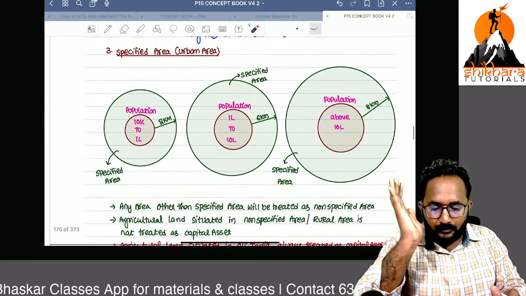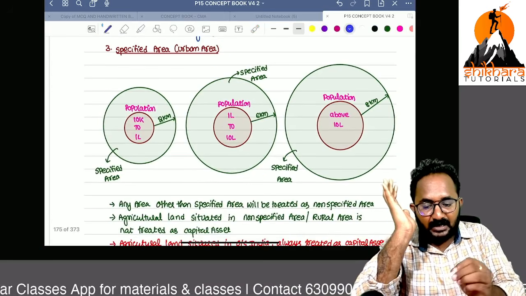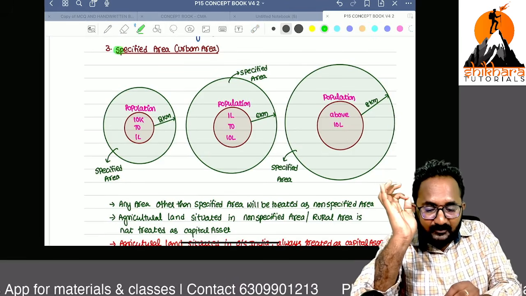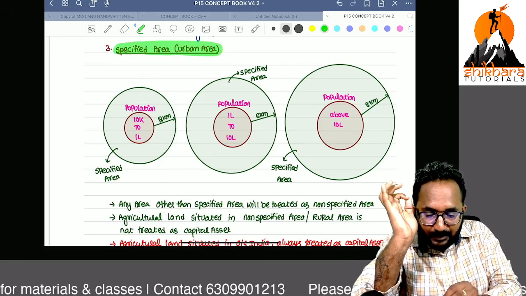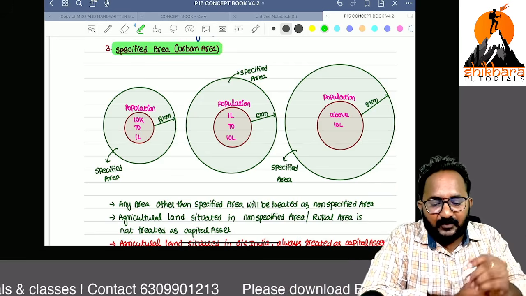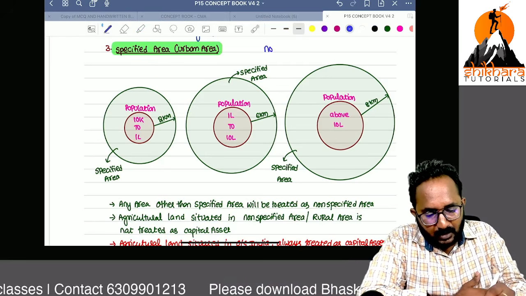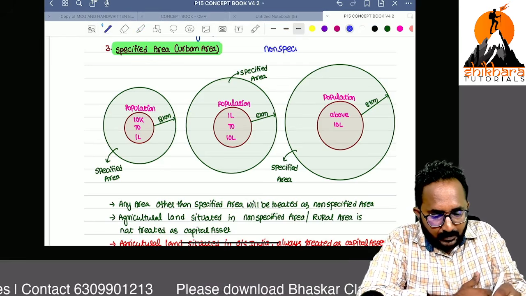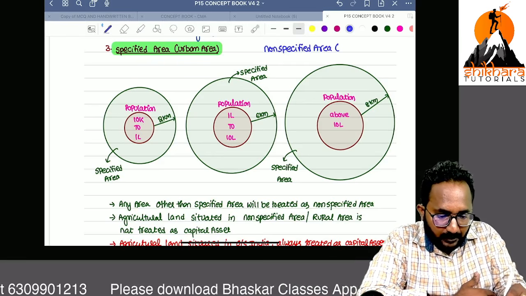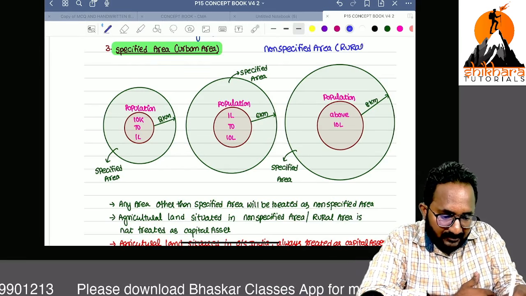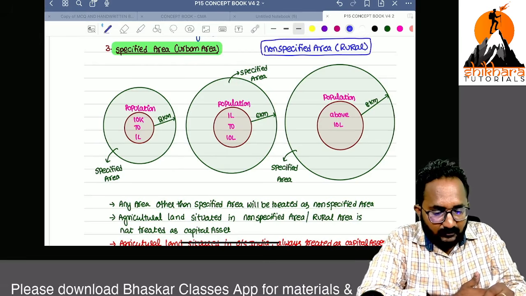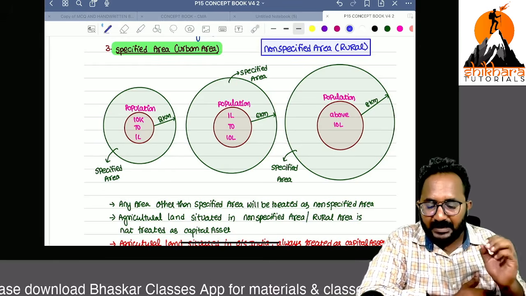Now, how to identify the non-specified area? In the Act they define the specified area, which is urban area only. Other than the specified area is the non-specified area, which is only rural area. If you have any agricultural land in this rural area, that is not a capital asset. Now, first we define the urban area.